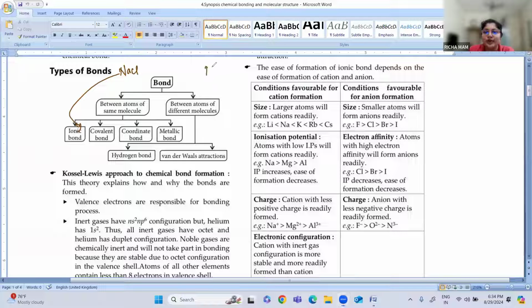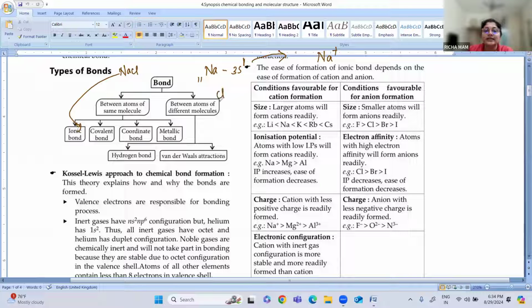Okay. Now sodium. If you write the electronic configuration, it is 1s2, 2s2, 2p6, 3s1. So it has one electron in its outermost shell. So what will it do? It will give that one electron and form Na+ ion.